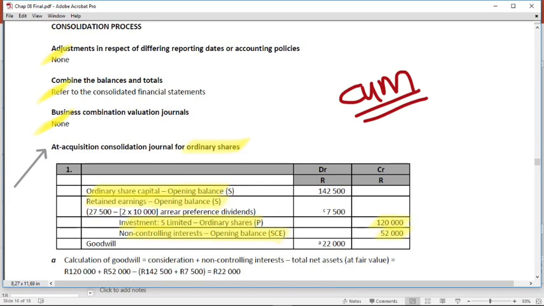And the reason why we have to ask that when it's cumulative preference shares is they are entitled to a preference dividend annually, regardless of whether that dividend was declared or not. So the moment you moved into a situation where the cumulative preference dividend is in arrears, there's portions of the retained earnings of the subsidiary that have to be attributed to the preference share equity participants as well.